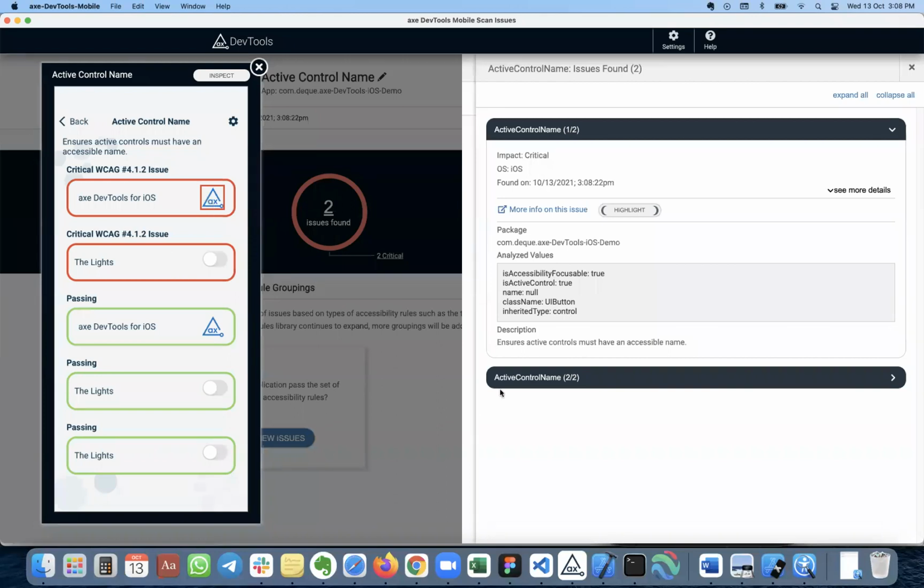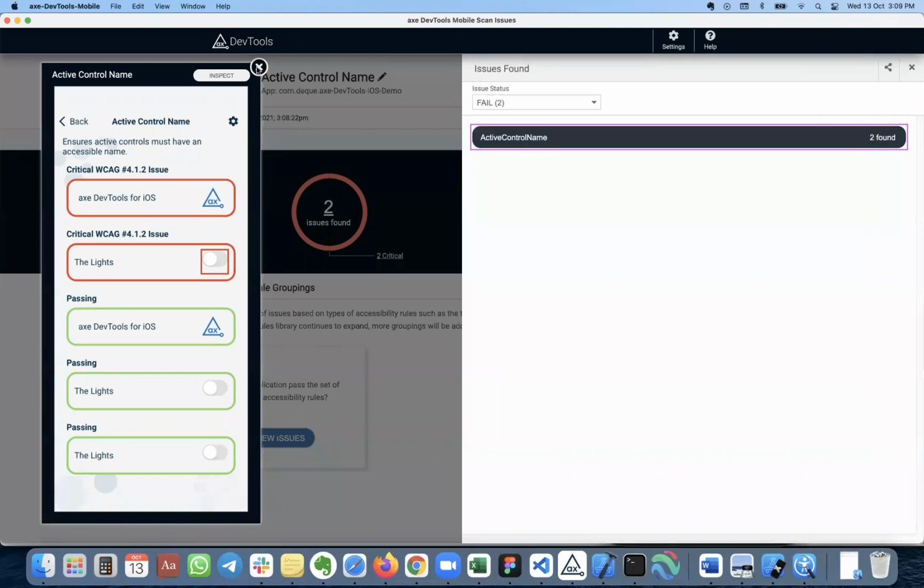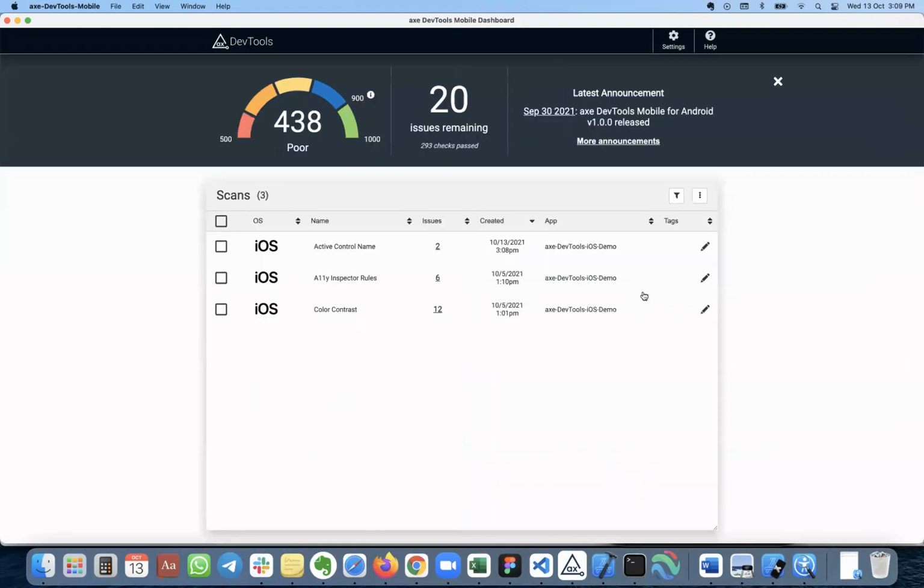As you see, it highlighted an image that doesn't have a label, and the second one is similar, but it is the switch button. So we know where the issues are right now and what kind of issue it is. Both issues are saying it doesn't have a proper label. Let me fix that and come back here and see the dashboard.